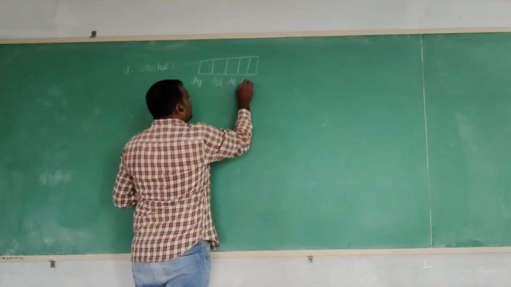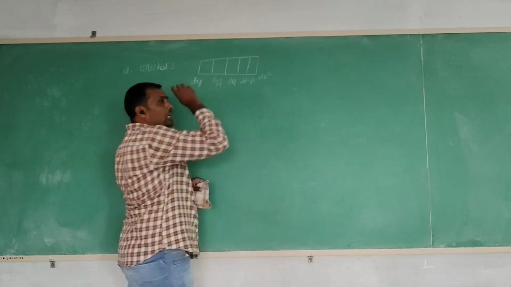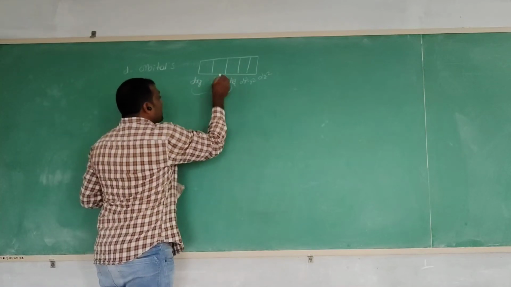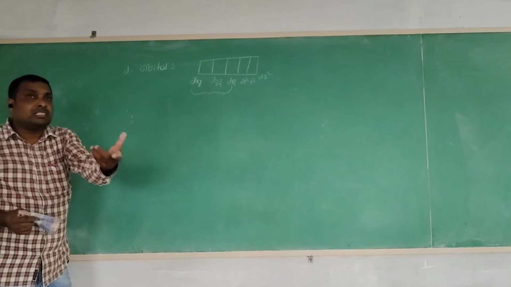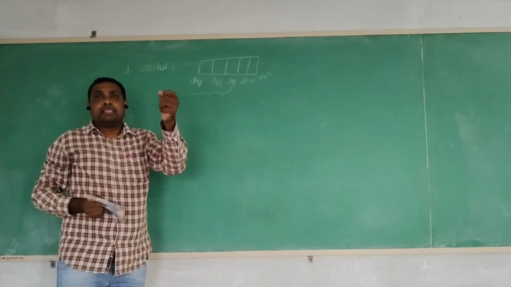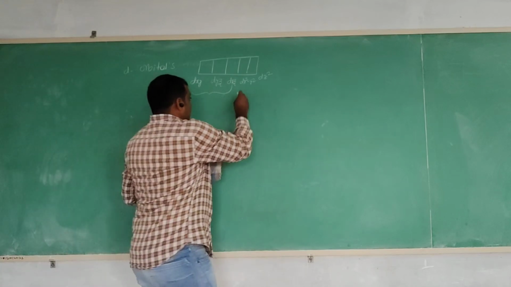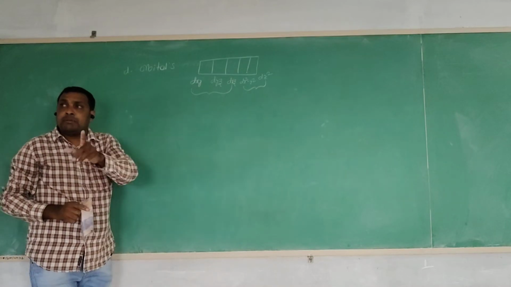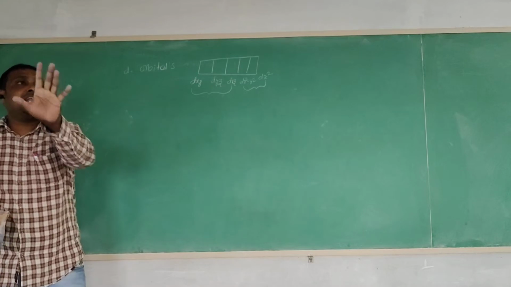The fourth orbital is dx square minus y square, and the fifth is dz square. These two are the same type of orbitals, because their orbital lobes are present along the axis.